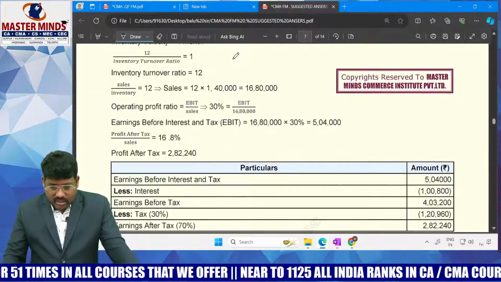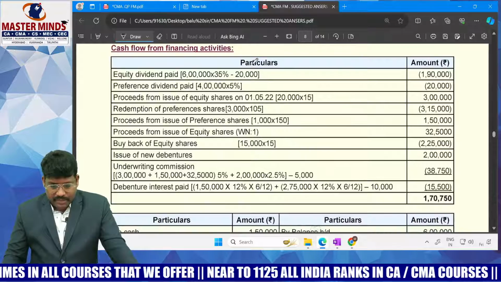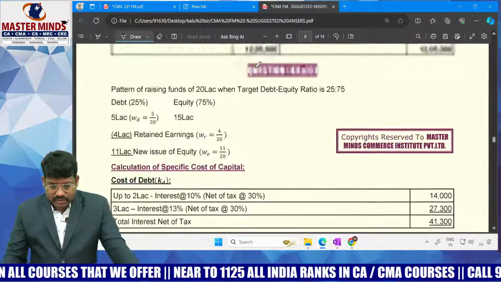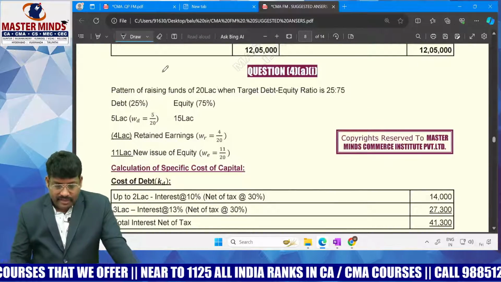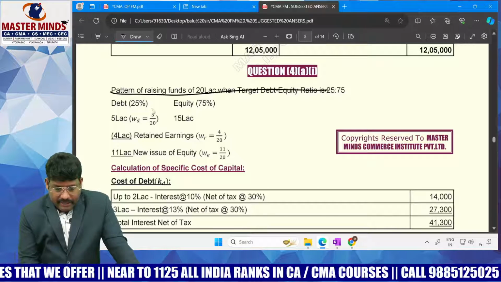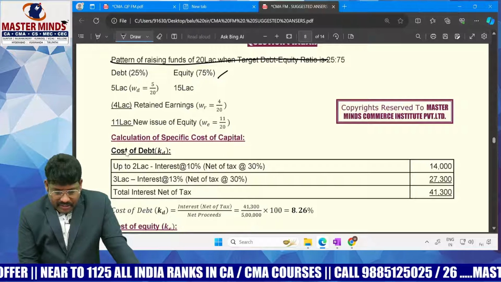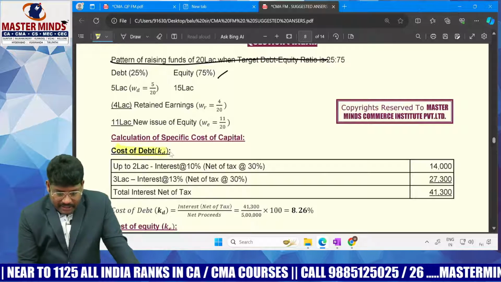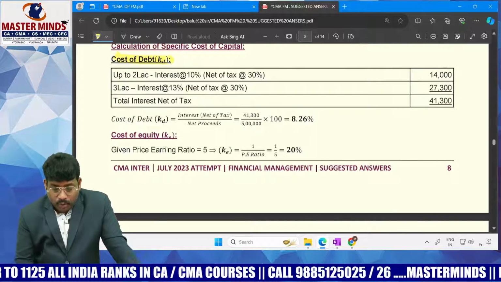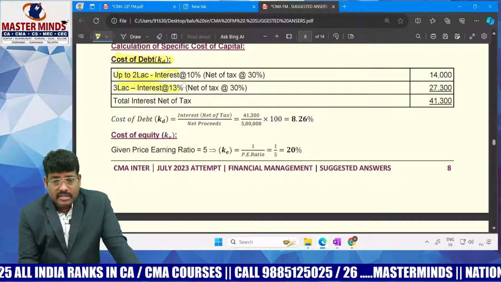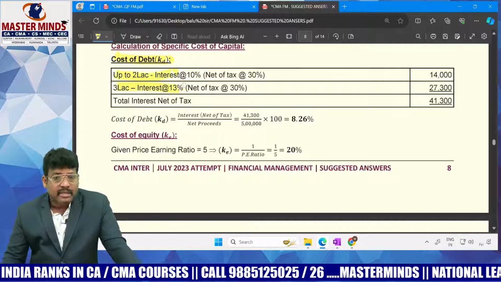Here we see the cost of capital concept. The pattern of raising finance we have taken is debt 25%, equity 75%, and the calculation of specific cost we estimated. Cost of debt we calculated from the coupon rate, where interest changes. This model is covered in capital structure.